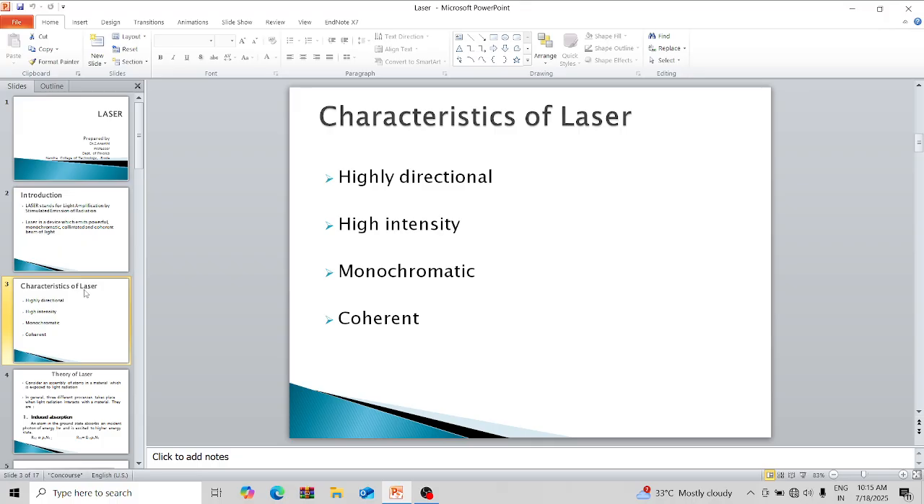Characteristics of laser: highly directional, high intensity, monochromatic and coherent. These are all the characteristics of laser light.